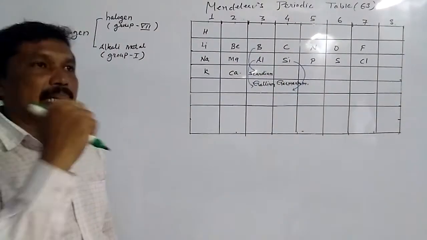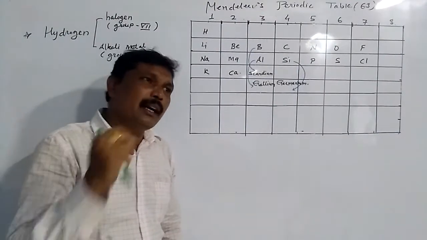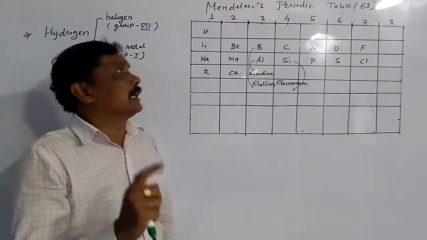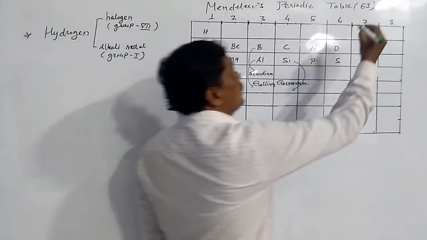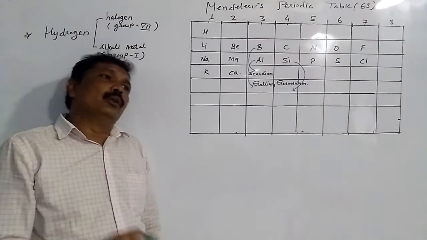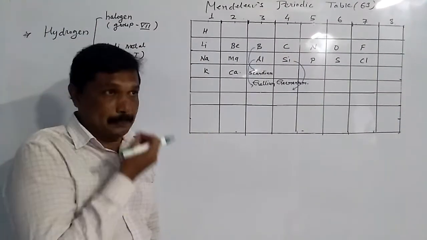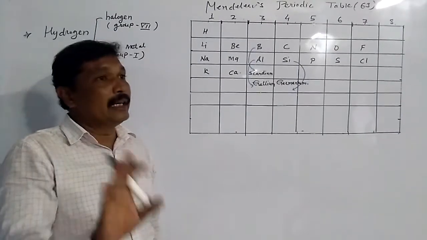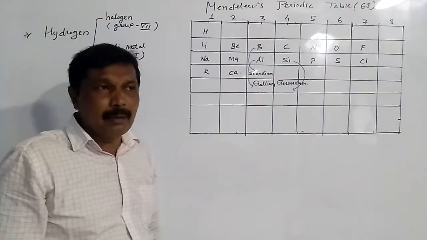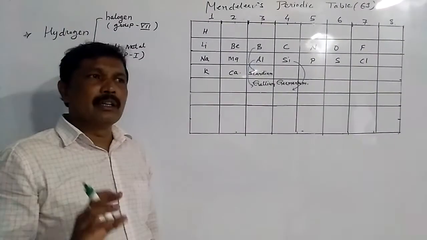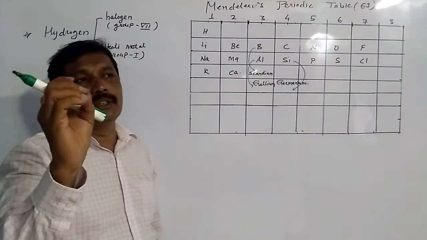This was the second advantage. The third advantage was that when Mendel classified about 63 elements, noble gases were not discovered at that time. But when the noble gases were discovered, he did not disturb the original table, but put them in a special group which he called the zero group.